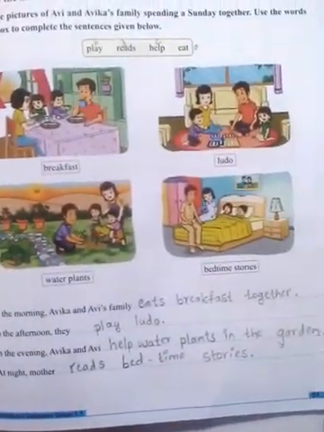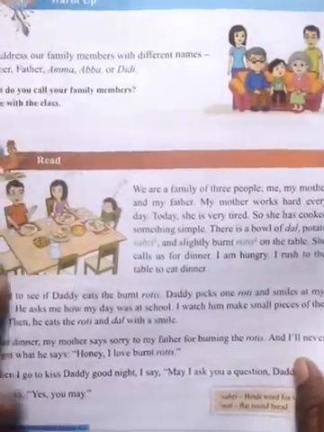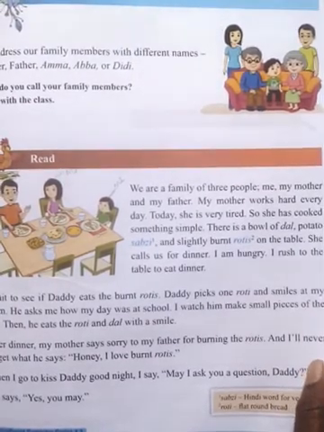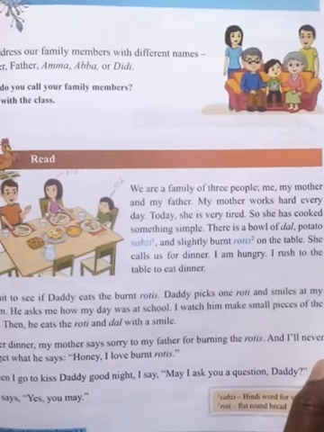Okay children. Then this one also. See here, already you have studied in this chapter the burnt rotis. We address our family members with different names: mother, father, amma, abba or dadi.